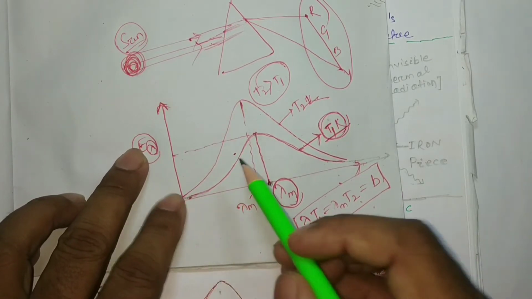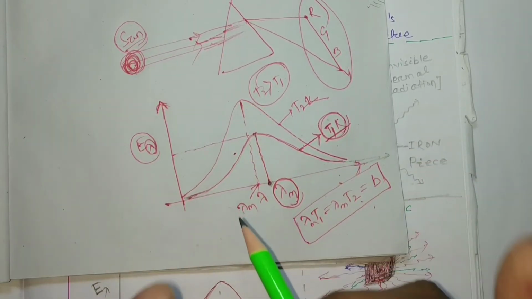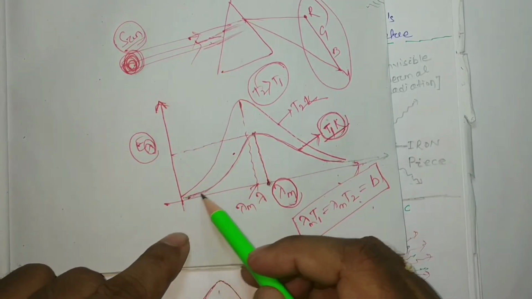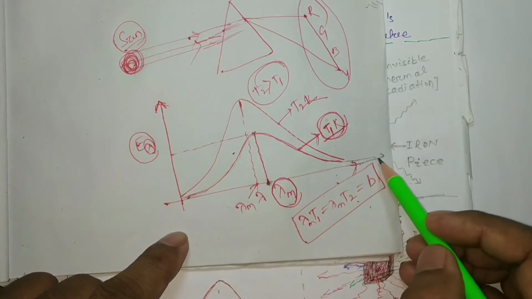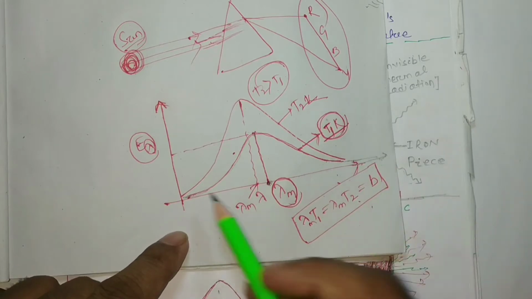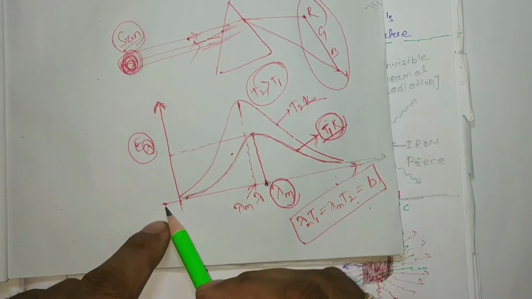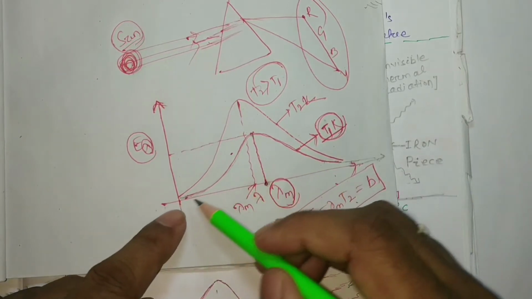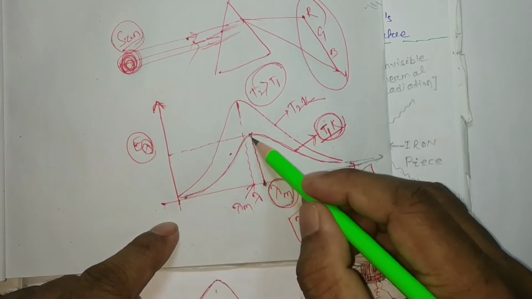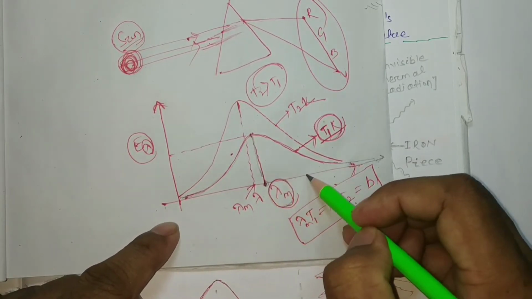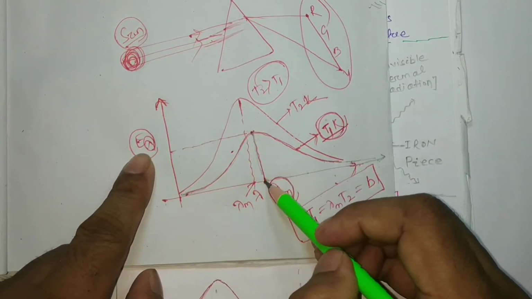So this curve indicates that a black body is radiating all sorts of wavelengths, but at infinite wavelength the intensity tends to zero, and at zero wavelength also it tends to zero. But at a particular wavelength it will be maximum. So above this wavelength the intensity decreases, and below this wavelength it also decreases.